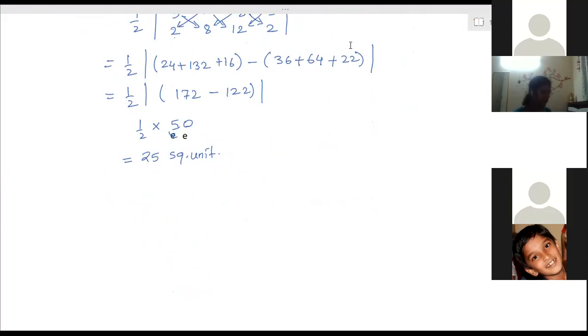80 square units, ma'am. Everyone? Yes, ma'am. 80? Ma'am, for the sixth one I got 100 square units. Yes, ma'am. Did everyone get the same answer or different answers?